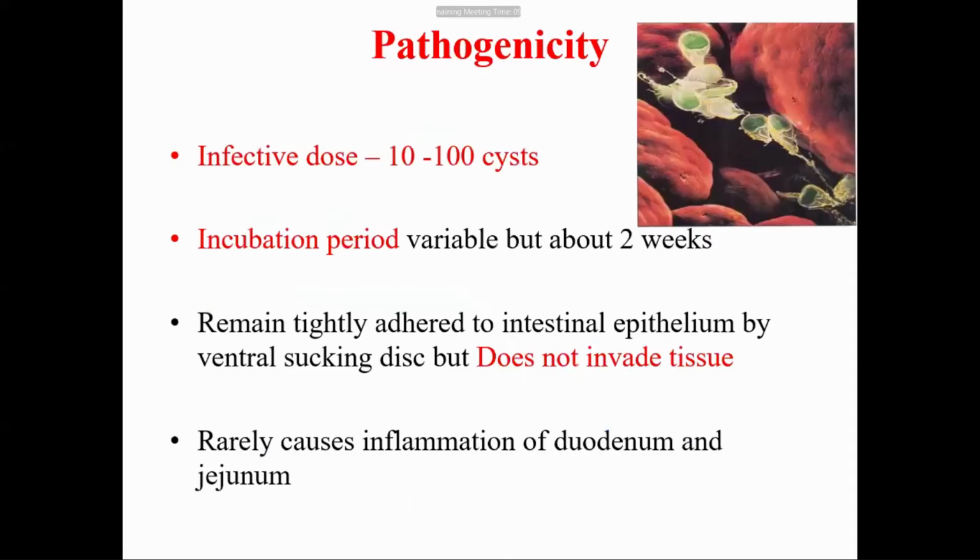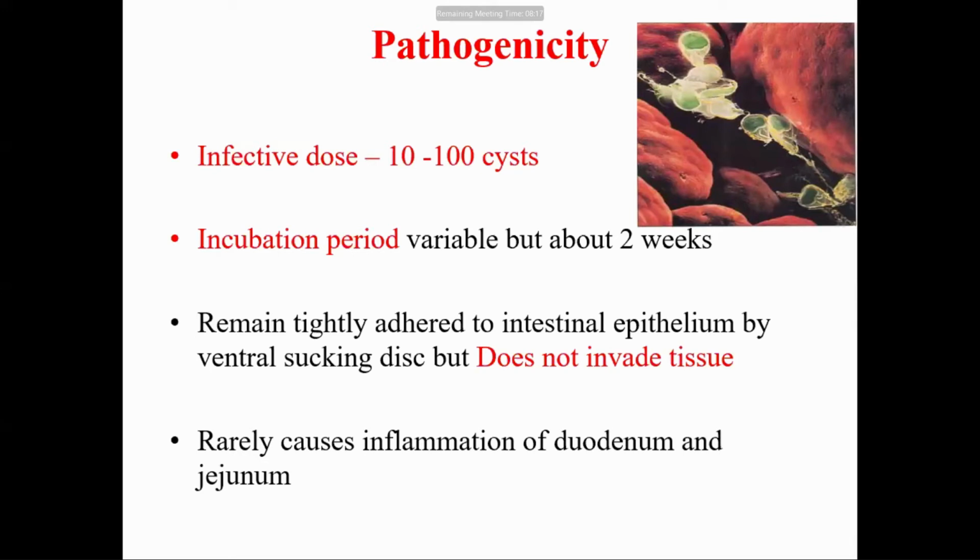Okay, now pathogenicity of Giardia lamblia. The infective dose for Giardia lamblia is considered as 10 to 100 cysts. It means ingestion of cysts in between 10 to 100 can cause infection. As the cyst has a tough hyaline cyst wall, it is resistant to gastric acid. So even ingestion of a very small number of cysts, like 10 cysts, can cause infection in a susceptible individual.